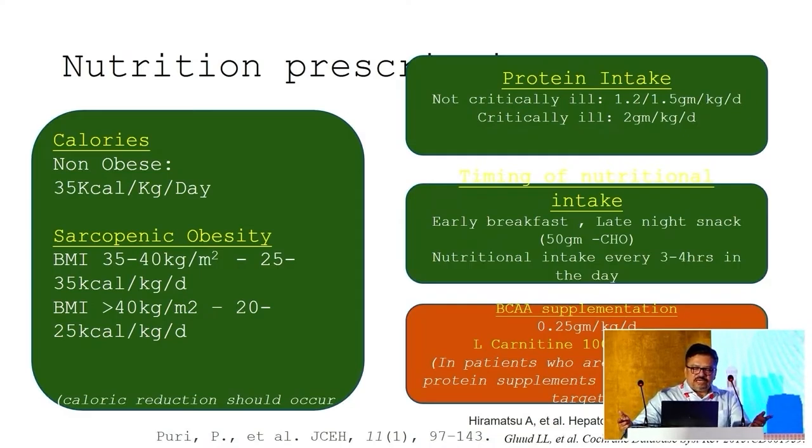The role of BCAA and L-carnitine is controversial. Even though there's good pathophysiological basis and animal studies to show that they benefit sarcopenia, large systematic reviews and meta-analyses don't show any benefit for BCAA and L-carnitine in your patients with severe sarcopenia. You can use them in patients who are not maintaining weight in spite of protein supplements, and who are not achieving the targets of muscle mass in spite of good protein supplements.